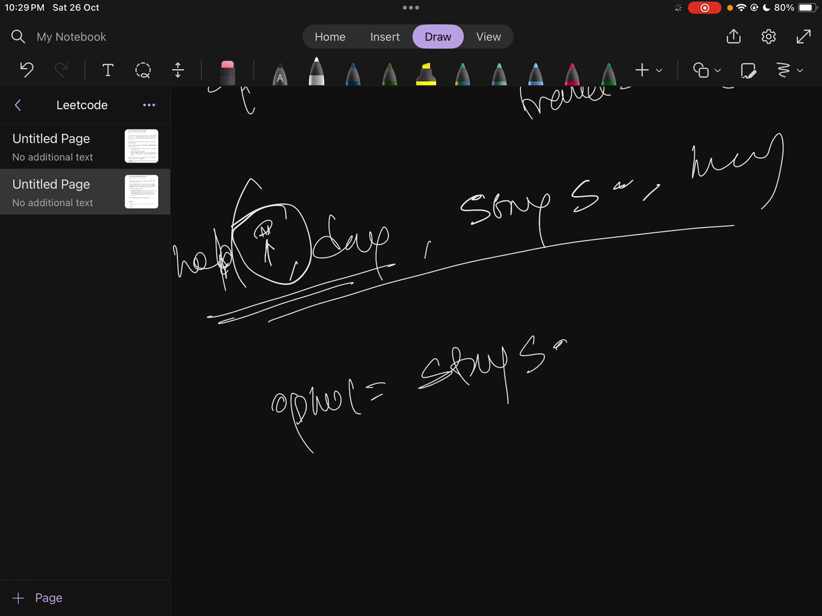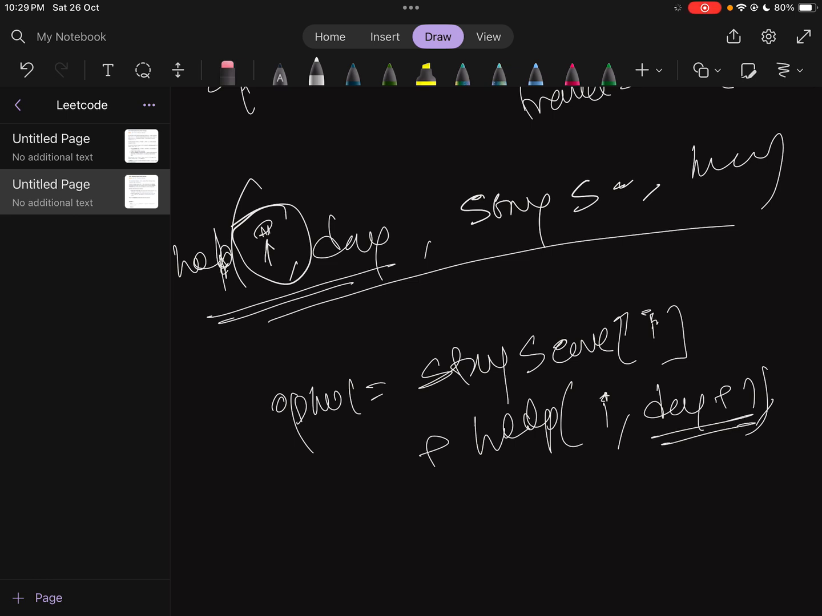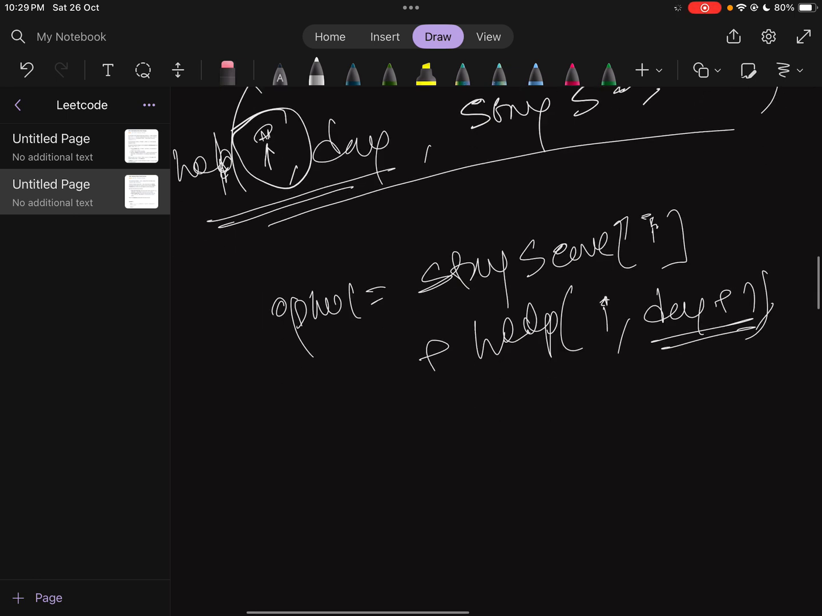I am staying here in the current city, so the stay score in the current city I, plus again I am calling this helper function. I am passing the same city I, and day plus 1. Here I have changed the next day, correct? Because I have already consumed one day.